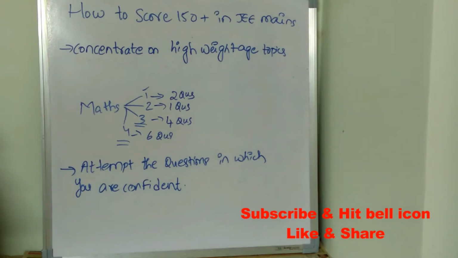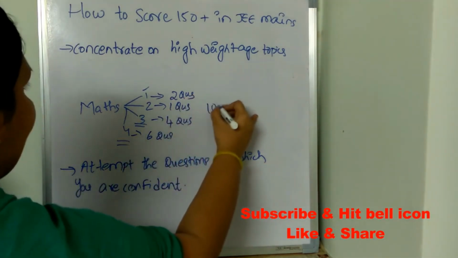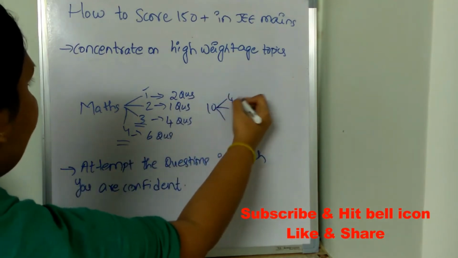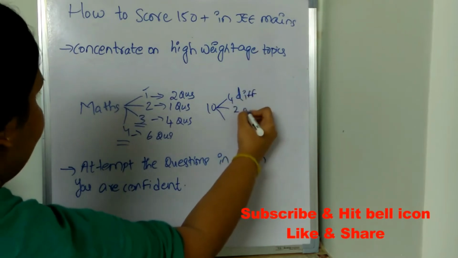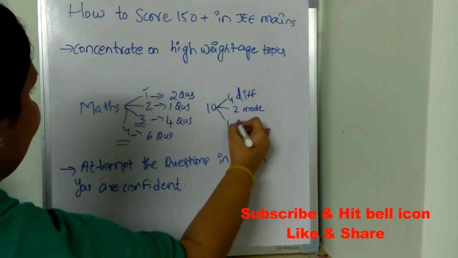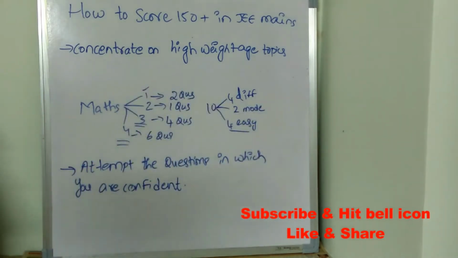Also start by solving easy questions. For example, if you have 10 questions in the paper, out of which 4 are difficult, 2 are moderate, and 4 are easy, first go for these 4 easy questions and solve them.